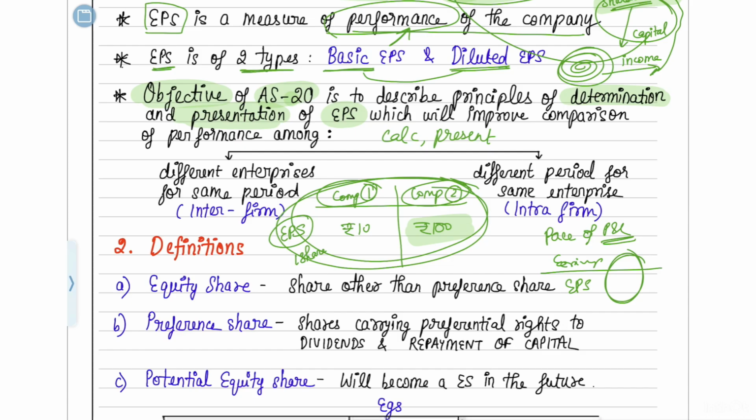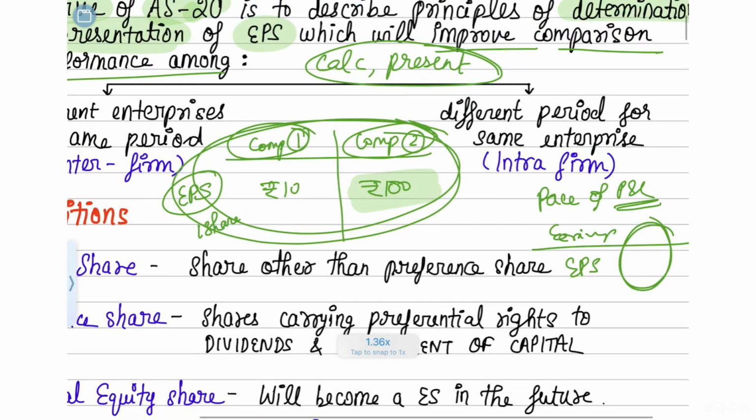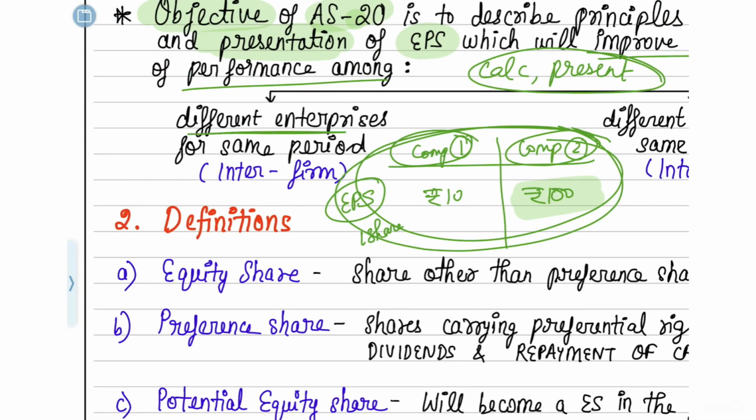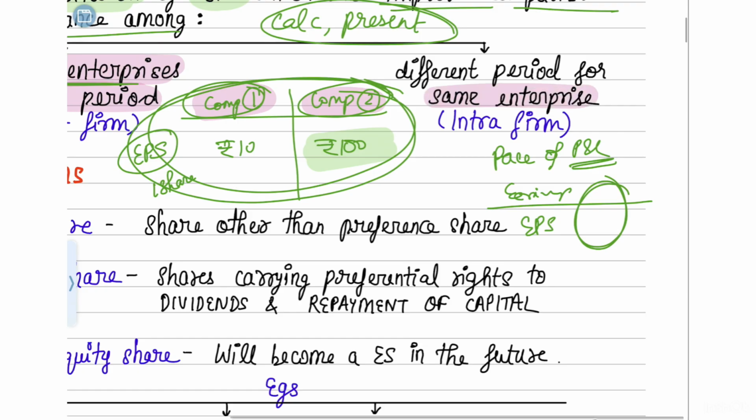And they are telling you this will improve the comparison of performance. So how is it going to help you? Once you calculate it and present it in the face of P&L, how is this EPS going to help you? First, we have already understood, between different enterprises for the same period, you will be able to compare, like how we compared company 1 and company 2. Otherwise, for the same enterprise itself, for company 1, you can find how much the EPS was in year 1, and how much in year 2. So like that, if you compare, you will be able to see how the company is performing over different periods.